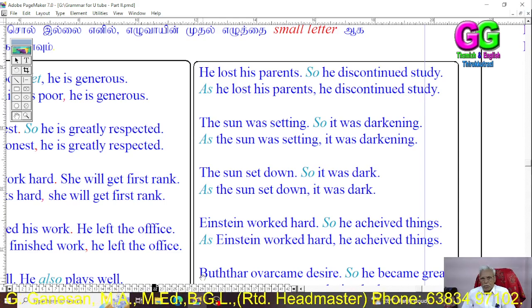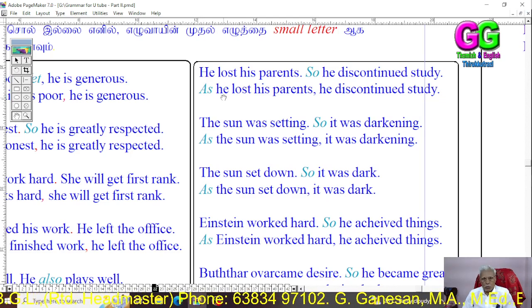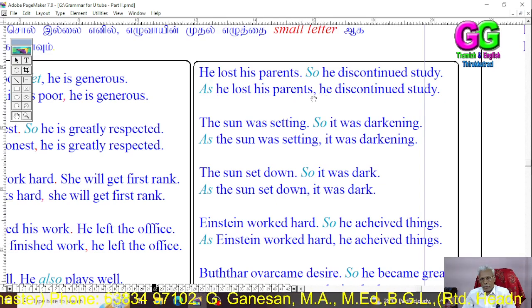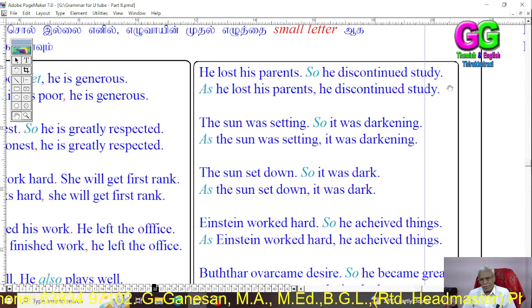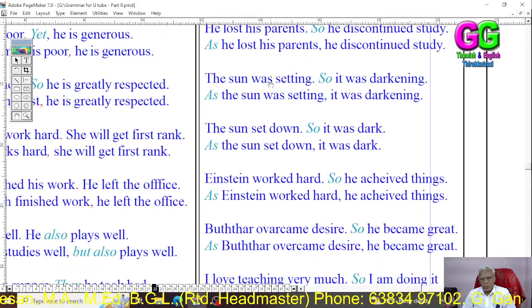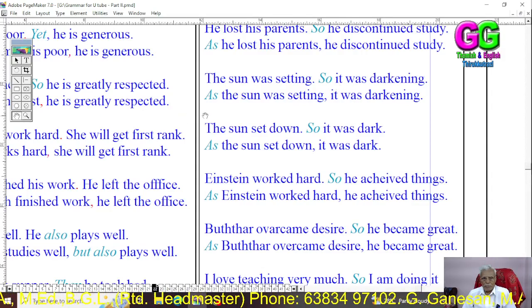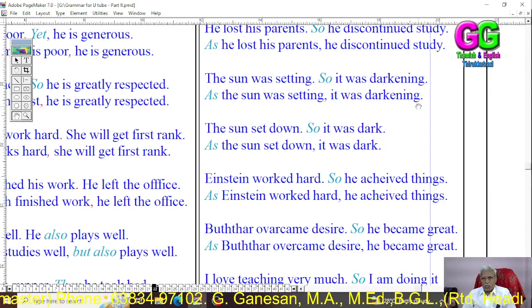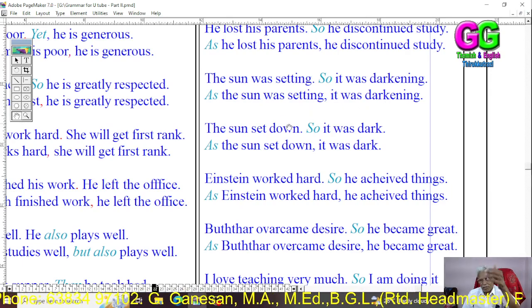He lost his parents, so he discontinued study. So, as, capital H, small h, pronoun: as he lost his parents, full stop, comma, so removed, and other things as they are. As he lost his parents, he discontinued study. The sun was setting, so it was darkening. So as, the sun, capital T, small t, the sun was setting, it was darkening. As the sun was setting, it was darkening.